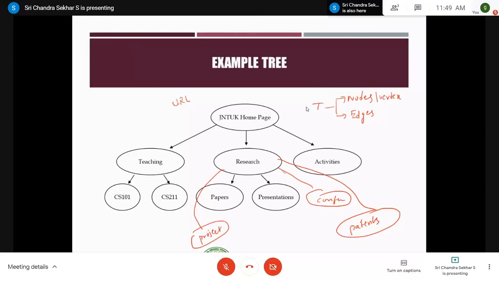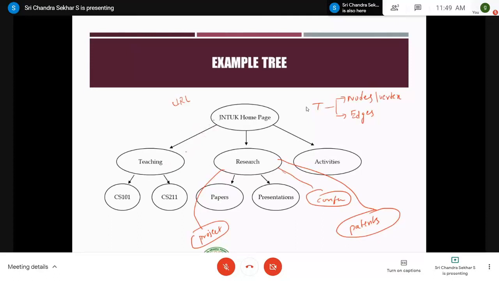So this is a simple example, and you can observe that all these nodes, JNTU Kakinada homepage, teaching, research, activities, papers, presentations, are connected in some relation. Those are connected to some other nodes with some relationship, right? For example, teaching is derived from JNTUK. That means it has a direct link from JNTUK.